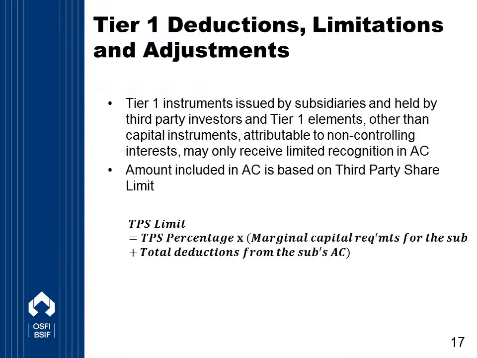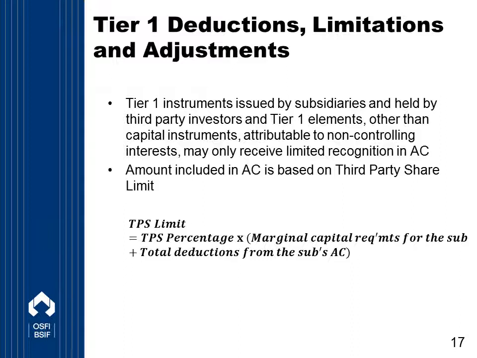This limit test in the guideline is referred to as the third-party share or the TPS limit. As a result of applying this limit, these elements may only receive certain limited recognition in available capital.